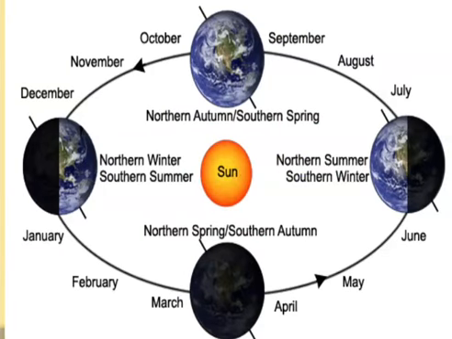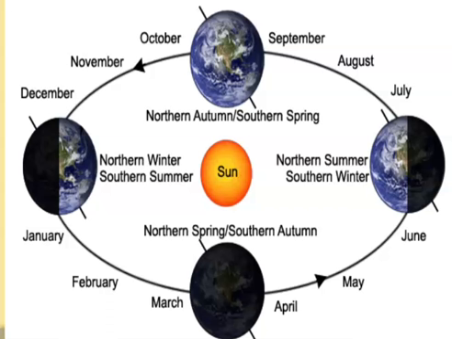Please have a look at this picture. The earth is revolving around the sun. Let's start from January, that is the northern winter and the southern summer. The southern hemisphere will face summer and the northern will face the winter part.